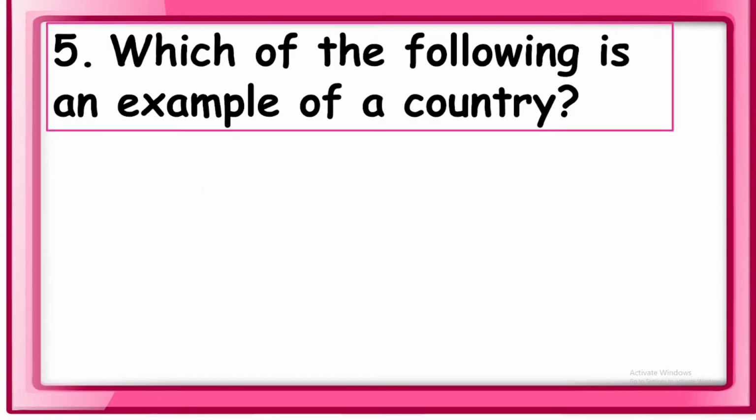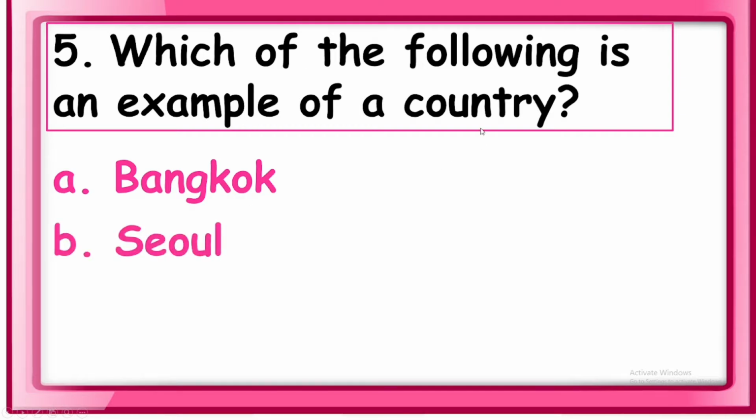Next, number 5. Which of the following is an example of a country? Country. A. Bangkok. So, is Bangkok a country? B. Seoul.